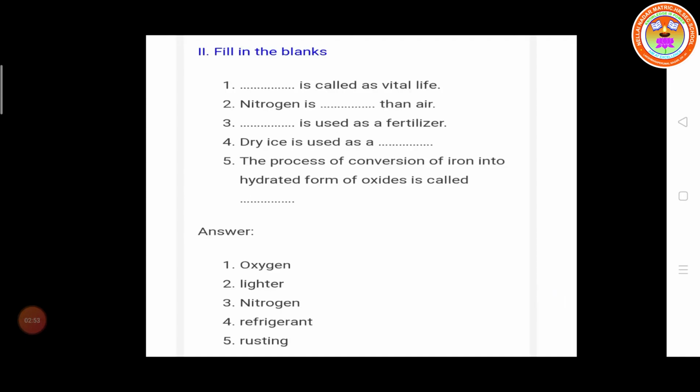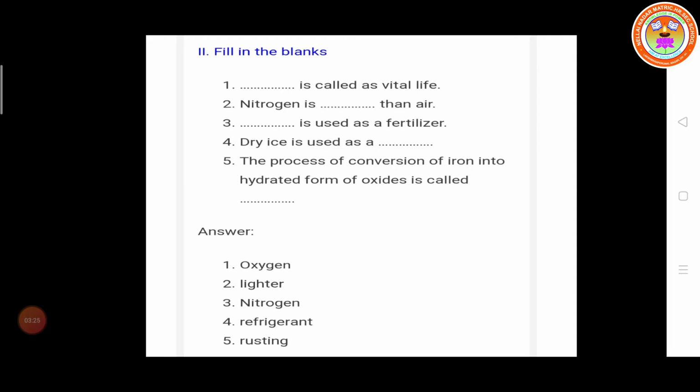Roman 2, fill in the blanks. First one, dash is called a vital force. Oxygen is called a vital force. Second one, nitrogen is dash than air. Nitrogen is lighter than air.